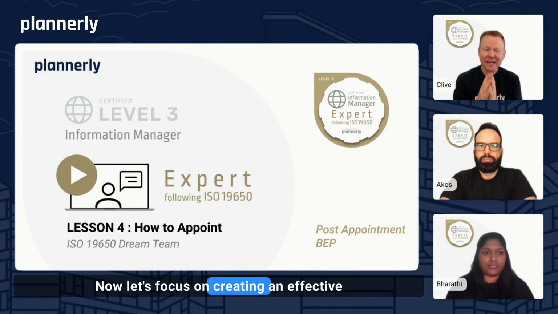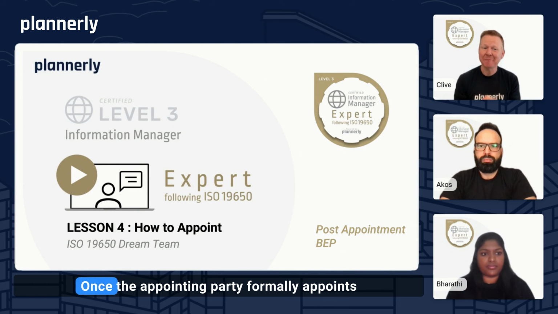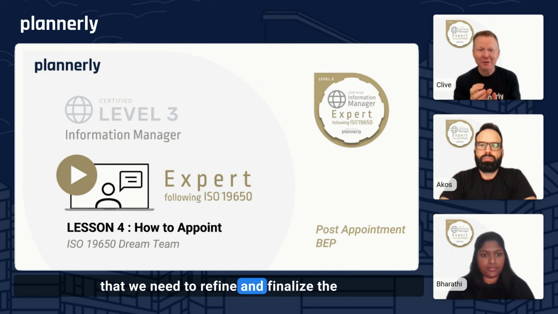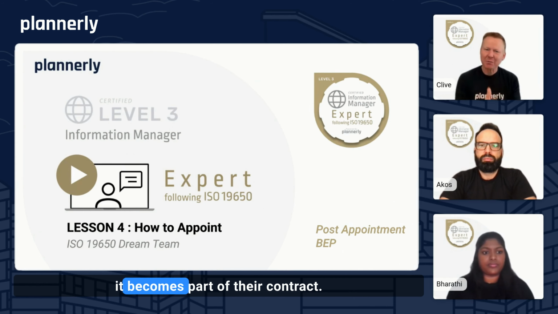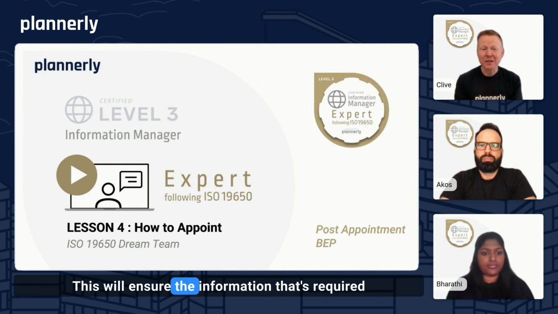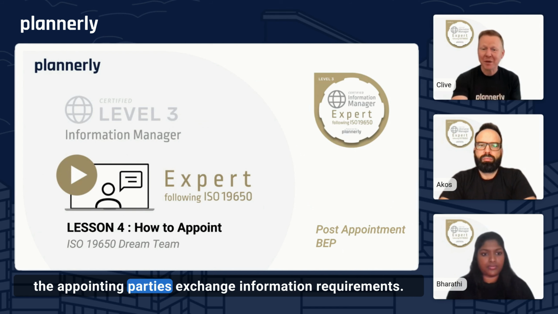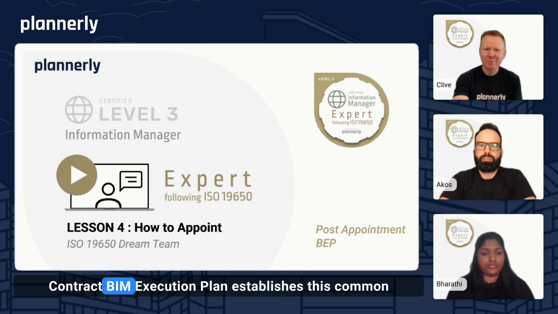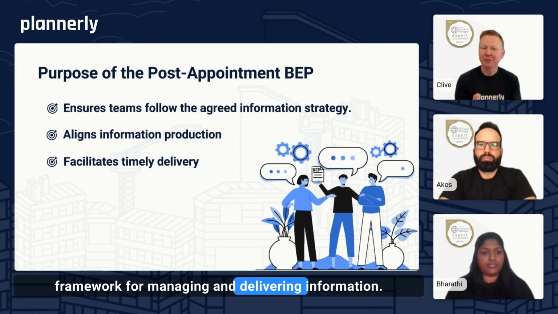Now let's focus on creating an effective post-appointment or contract BIM execution plan, a BEP. Once the appointing party formally appoints the lead appointed party, the immediate task is that we need to refine and finalize the appointment BIM execution plan so that it becomes part of their contract. This will ensure the information that's required along all of these processes aligns with the appointing party's exchange information requirements, the EIR. The post-appointment, the contract BIM execution plan, establishes this common framework for managing and delivering information.